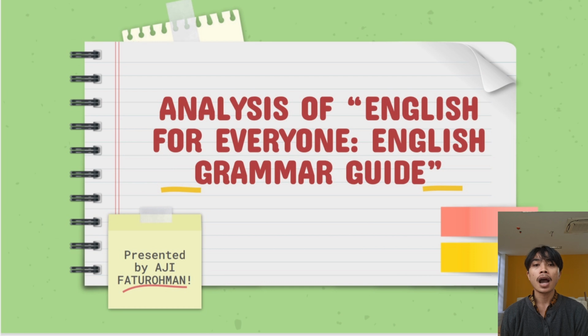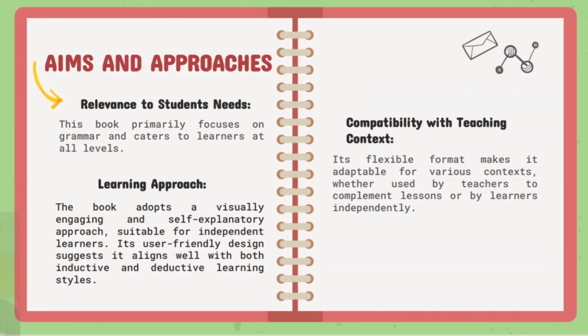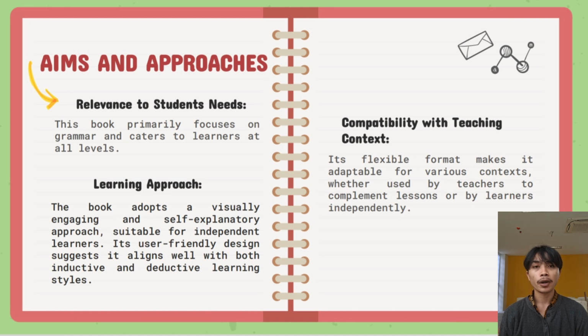For my analysis, I use the Tomlinson framework, which evaluates the course book based on 7 criteria. So let's dive into the analysis. Aims and approaches. The first point is relevance to learner needs. As I said before, this book primarily focuses on grammar and caters to learners from beginner to advanced level. It is not grade specific, but caters to general language learners like high school or college students, aiming to clarify key grammatical concepts and rules.